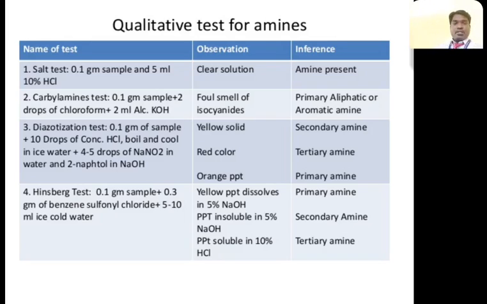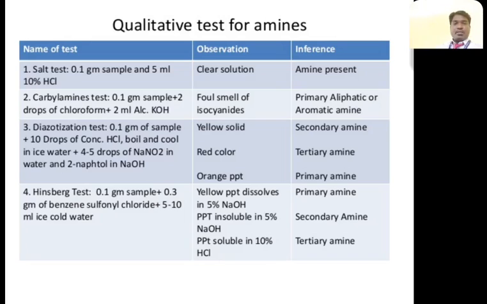Diazonium test is 0.1 gram of sample and 10 drops of concentrated HCl. Boil and cool in ice water. Add 4 to 5 drops of sodium nitrite in water and 2-naphthol in NaOH. We can get a yellow solid. If you get a red color it means tertiary amine, and an orange precipitate means primary amine.